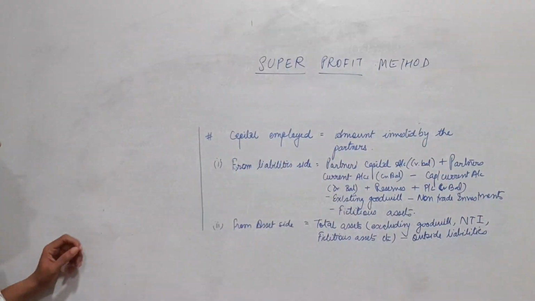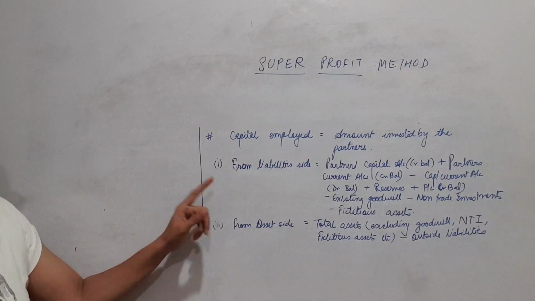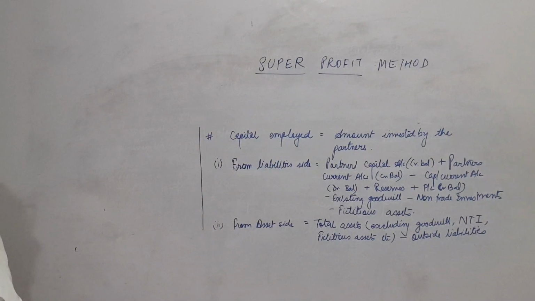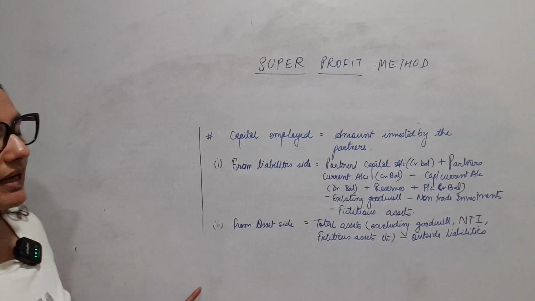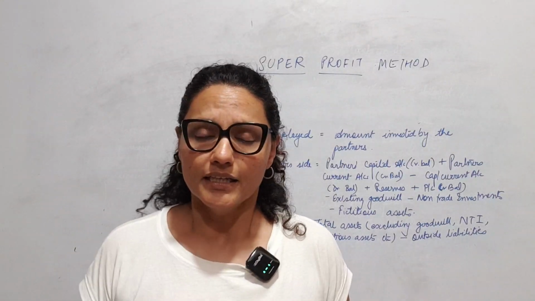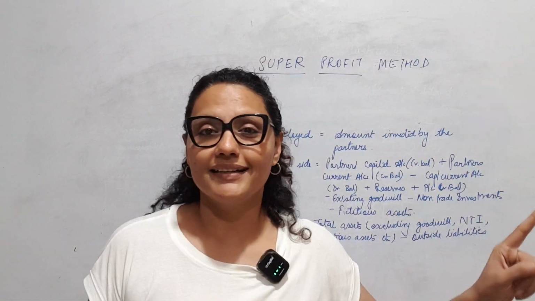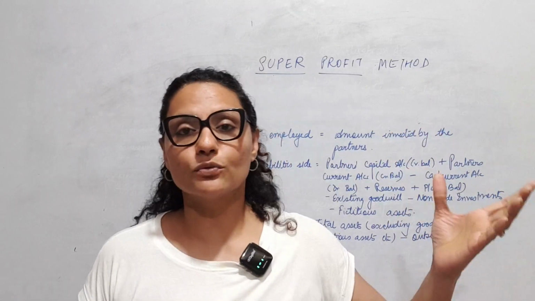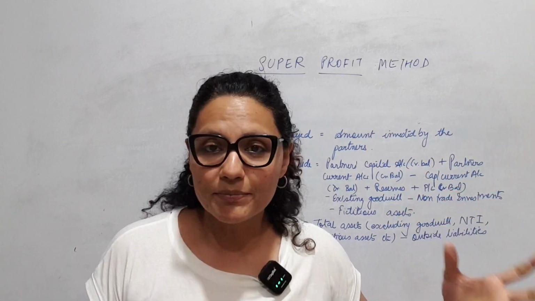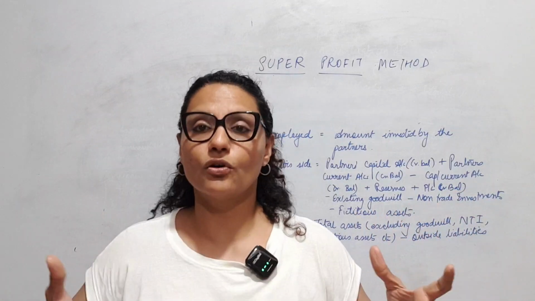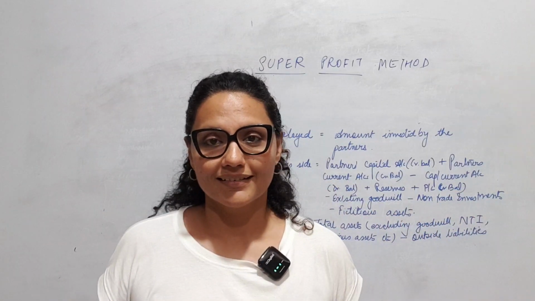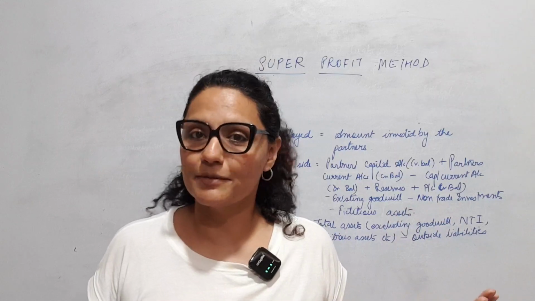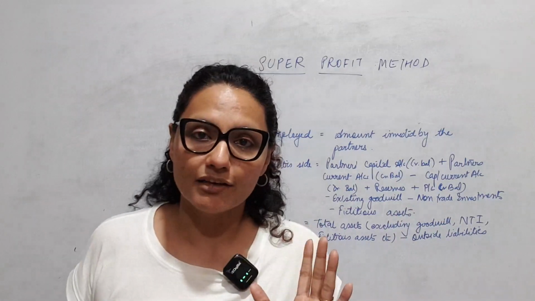So here, from the liability side you see partners' capital account credit balances, partners' current account credit balances. Now credit balances will appear on the liability side. If your balance sheet is showing the current or capital account balances on the asset side, it means what? Those accounts have a debit balance, meaning partners have withdrawn more than what they have put in. So obviously I can't add that to find capital employed, right? So you have to be very careful.